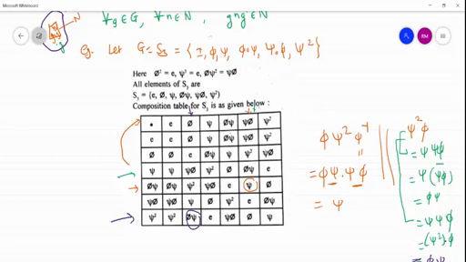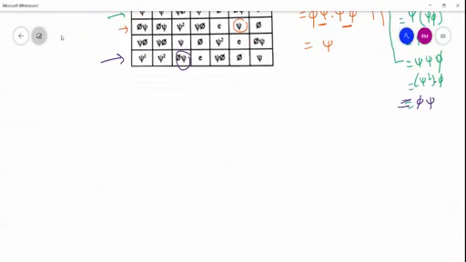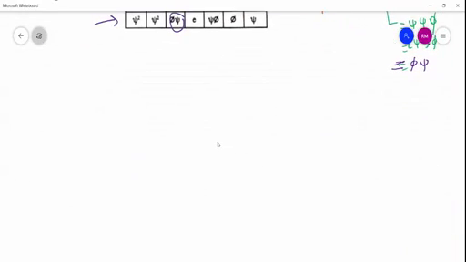This is just a small revision because we have to consider the example and non-example of a normal subgroup of G. So let us consider N equal to {I, psi, psi square}.